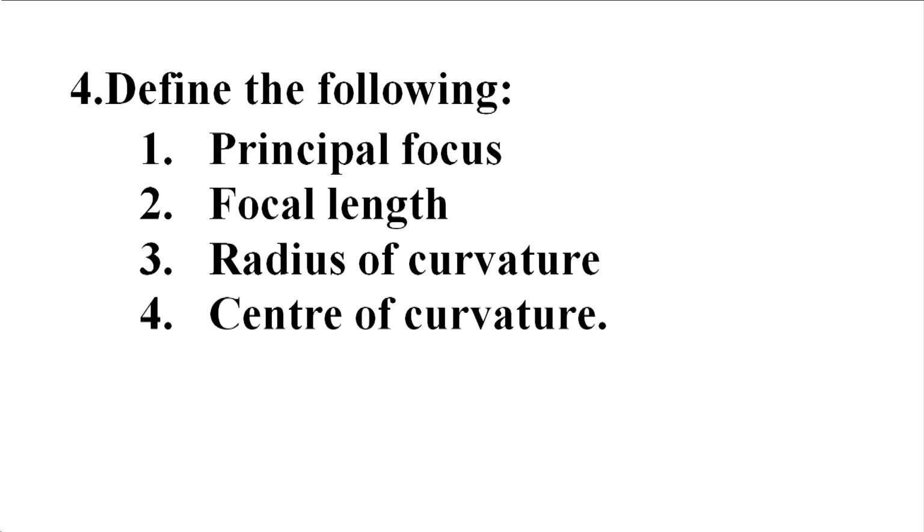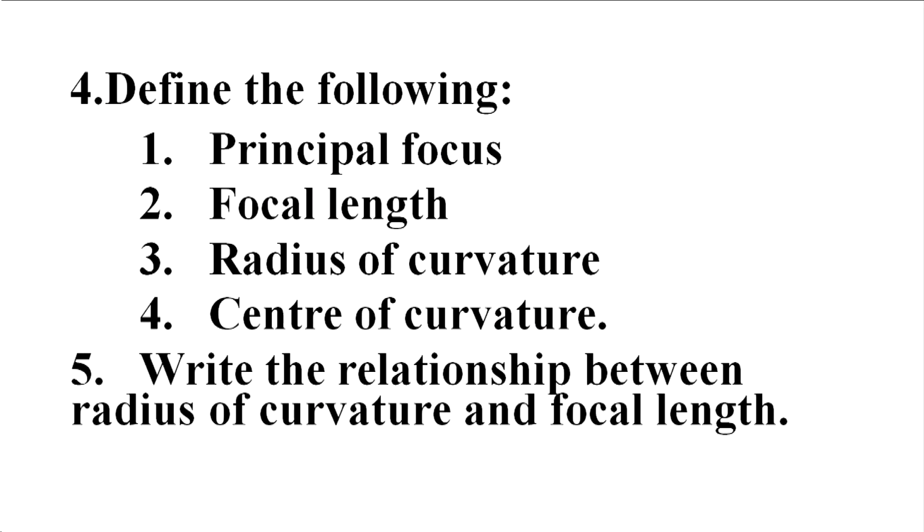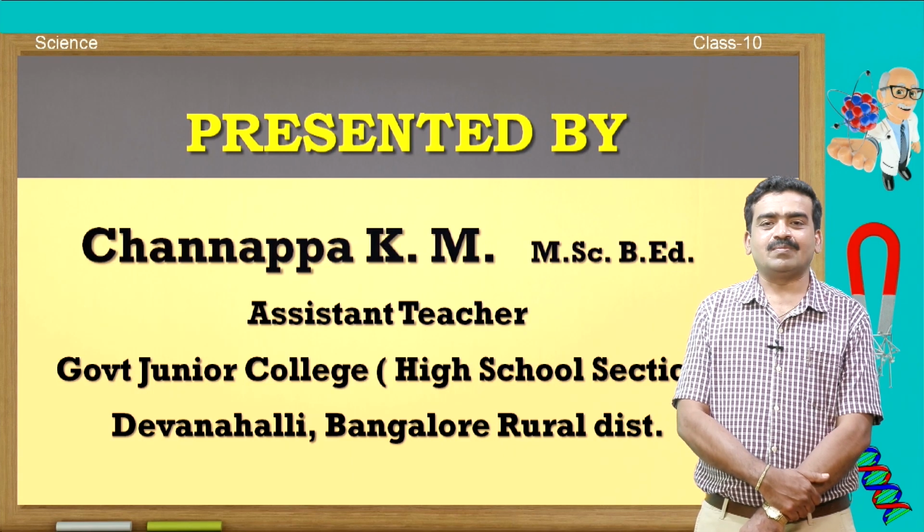And the fourth question is: define the following terms: principal focus, focal length, radius of curvature, and center of curvature. And the fifth question is: write the relationship between radius of curvature and focal length. This is the home assignment for you.